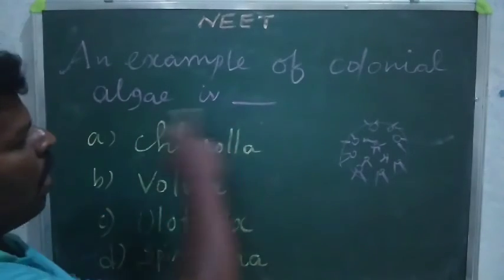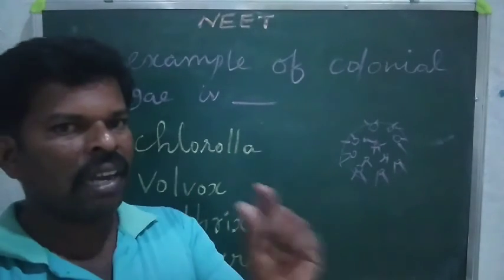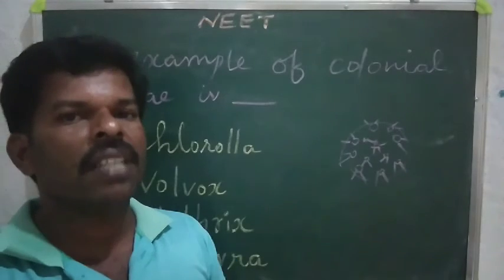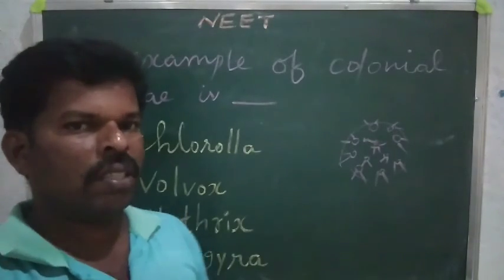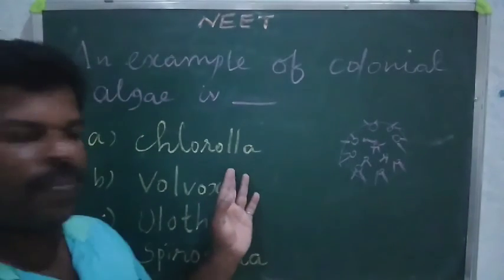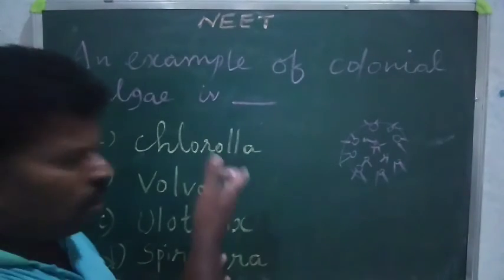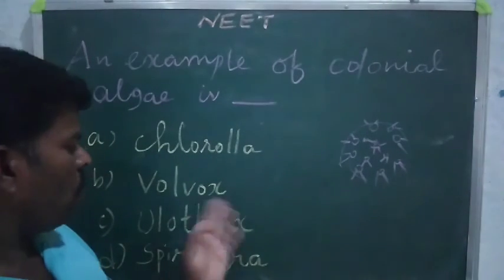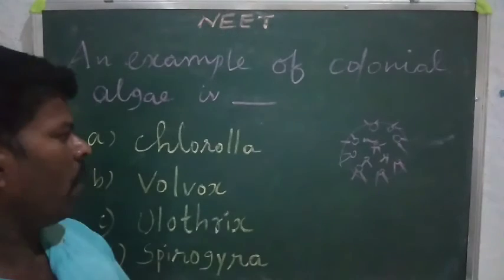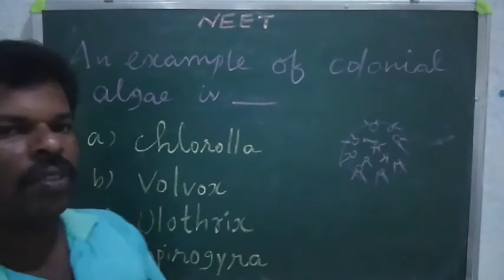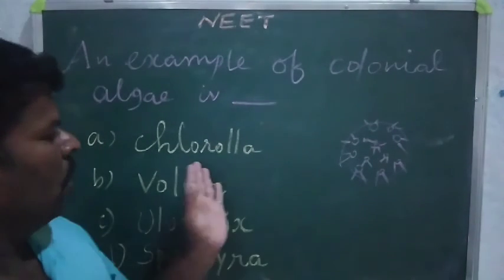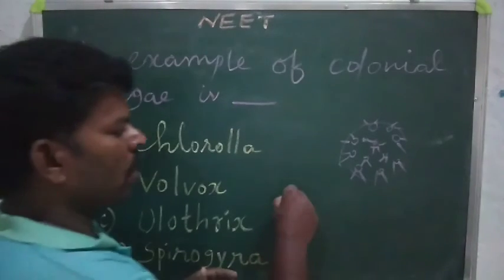Okay. Algae are green-colored structures. During the rainy season they will grow very well, isn't it? Chlorella, Volvox, Ulothrix, and Spirogyra, everyone is algae. Which one is the correct answer? We want to discuss now. Here, Chlorella. Chlorella looks like this.